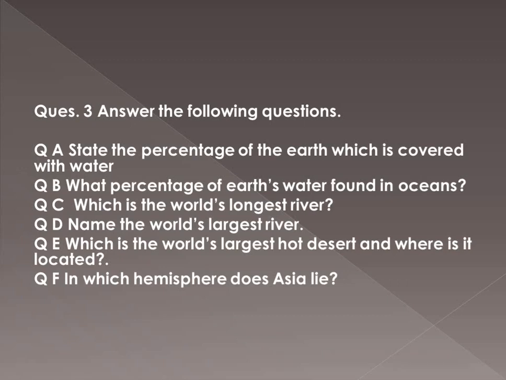Largest, according to the area for irrigation it has, is the Amazon river, which is different from the Nile. Then which is the world's largest hot desert and where is it located, and in which hemisphere does Asia lie? The name of the hemisphere you will write.